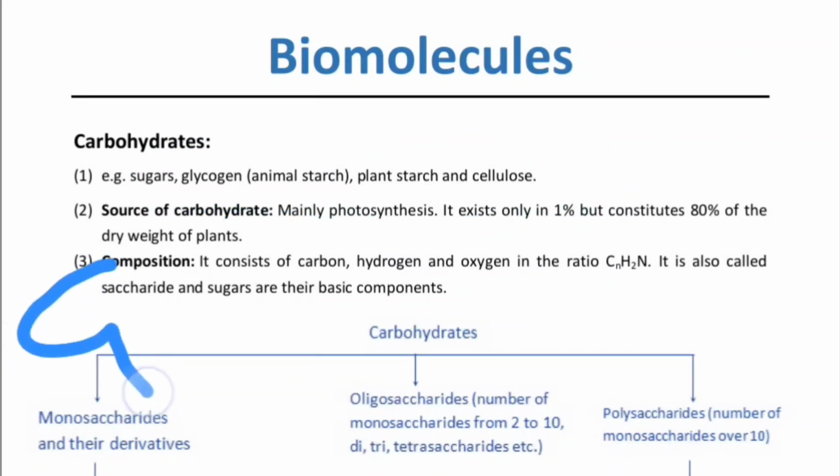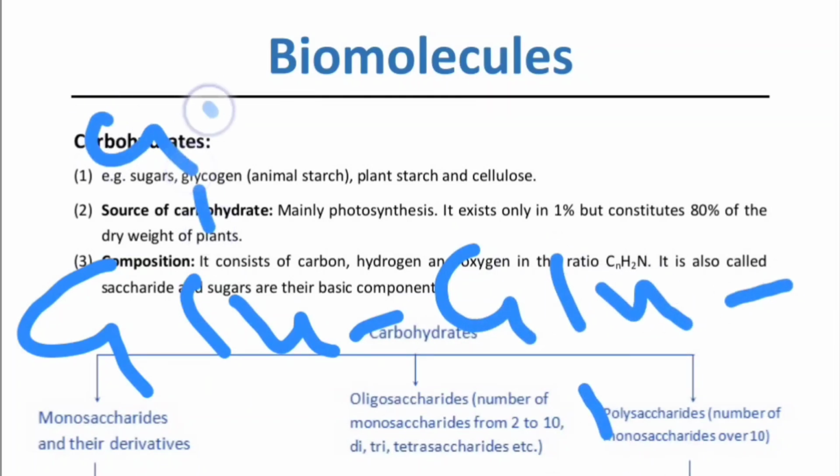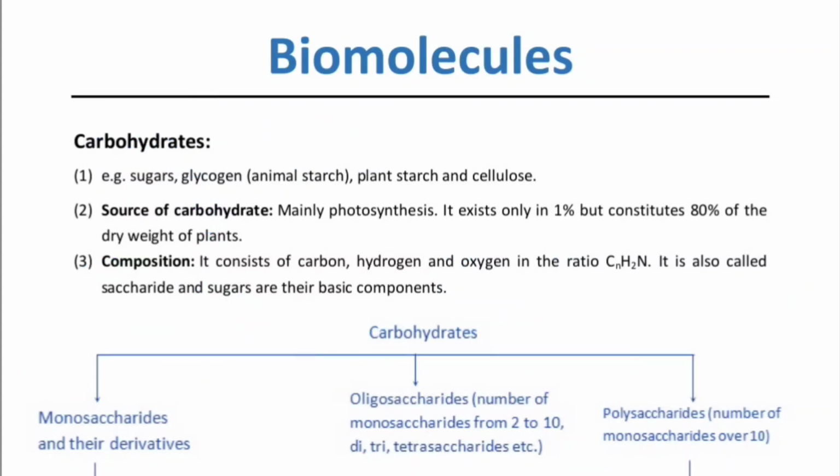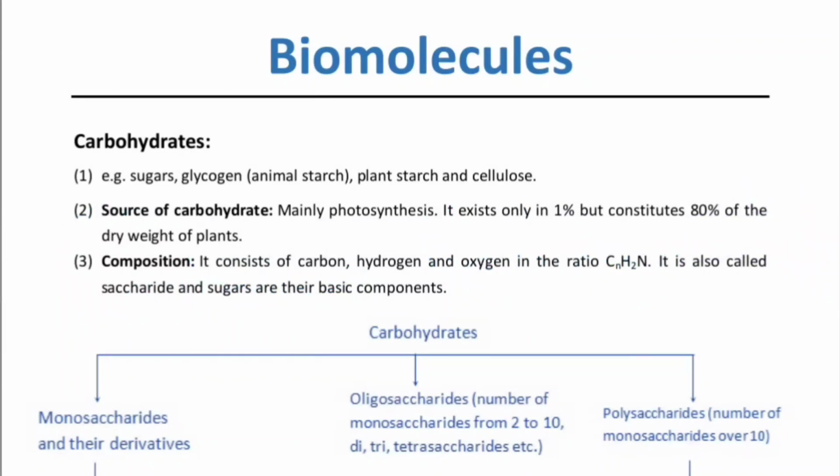So glycogen is like a branched chain of glucose molecules like this. Okay? And here as well I'll have a glucose molecule. Whereas starch is a linear chain of glucose molecules. Now, what about cellulose? Basically cellulose has alpha 1,6 configuration, whereas starch and glycogen have alpha 1,4, and glycogen has 1,4 and 1,6 both.